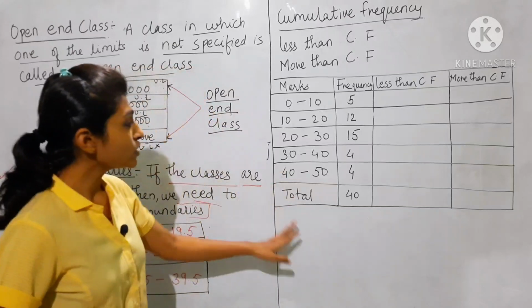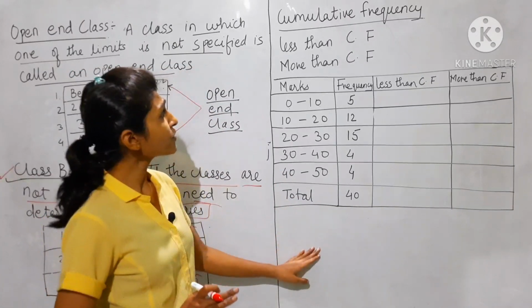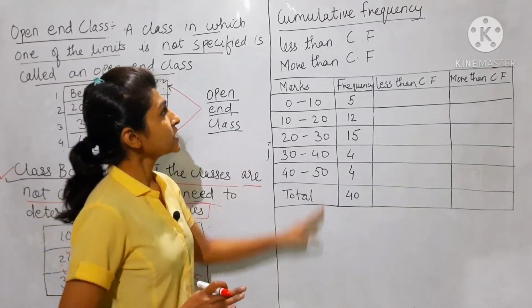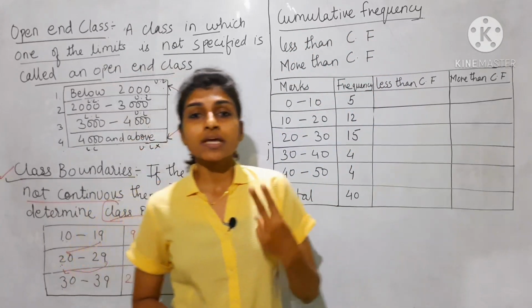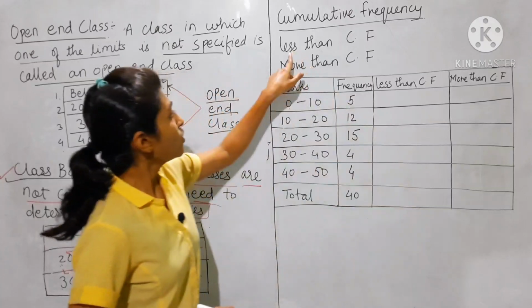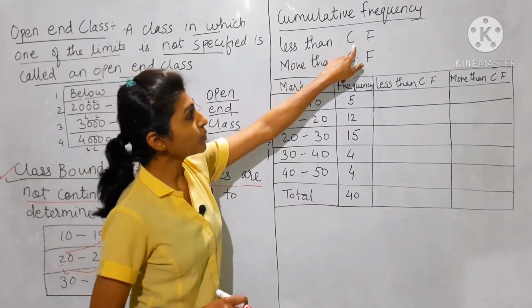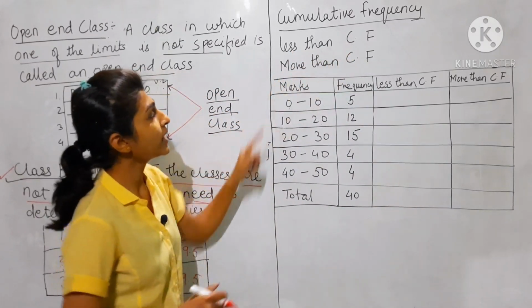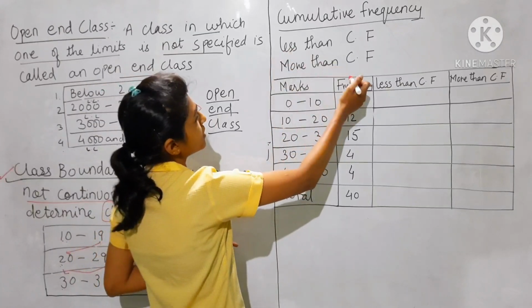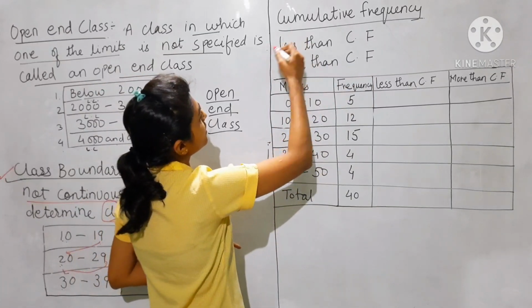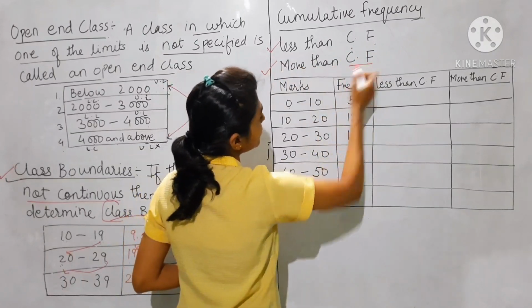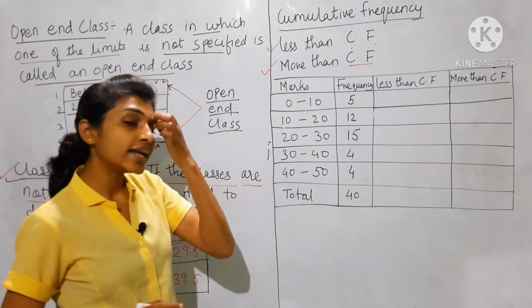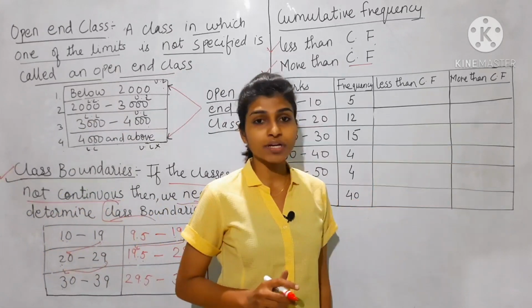Now we'll move to the next part of frequency distribution, that is cumulative frequency. Cumulative frequency is of two types: less than cumulative frequency and more than cumulative frequency. Now how to find less than and more than cumulative frequency?